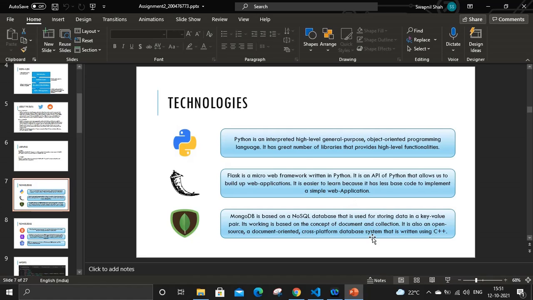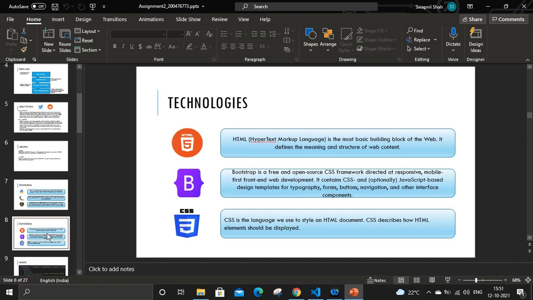It's also open source, easy to use and everything. Even if a person doesn't have hands-on experience, they can easily get a grasp on MongoDB. Coming to the other three technologies, they are HTML, Bootstrap and CSS. These three are for front-end purposes.